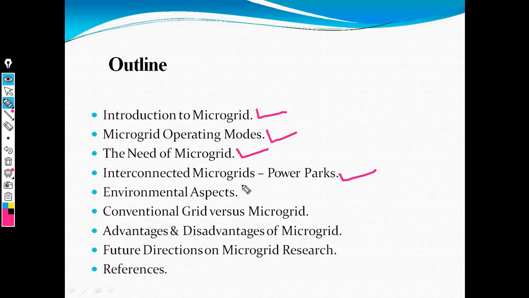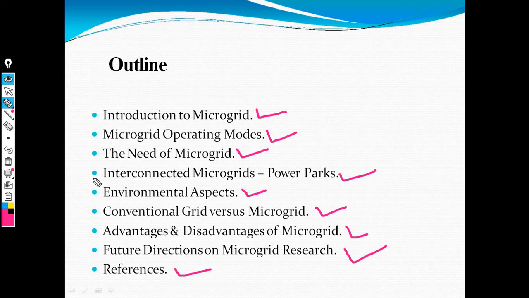Then the environmental aspect, the difference between conventional grid and microgrid, advantages and disadvantages of microgrid, and future directions in microgrid with the help of research and development. Last, we need some research with the help of reference papers to study microgrid. Now this is the overview of unit number 4 with its modes and interconnections.